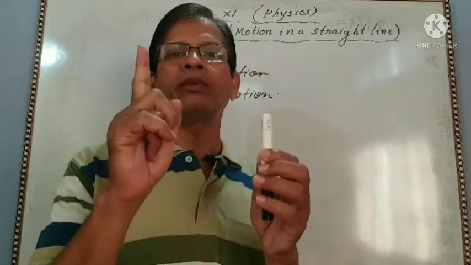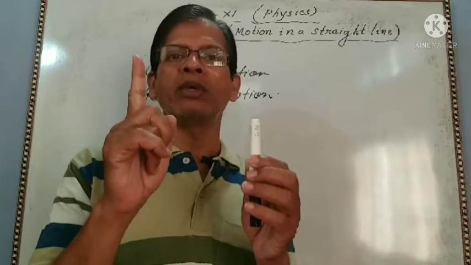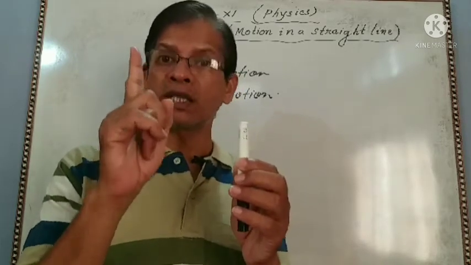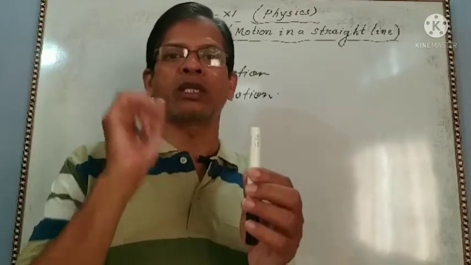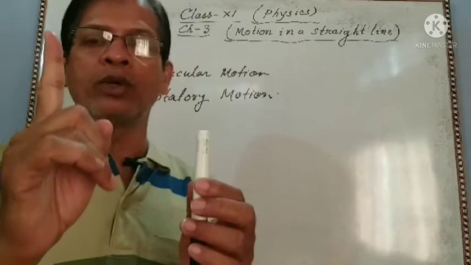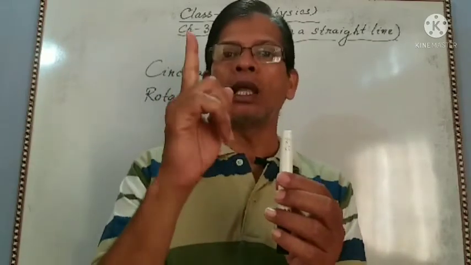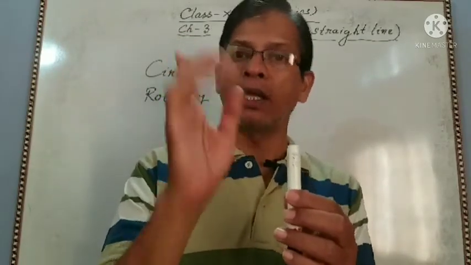So every point will describe a concentric circle whose center lies on the axis of rotation, and every point will describe equal angle in equal time.